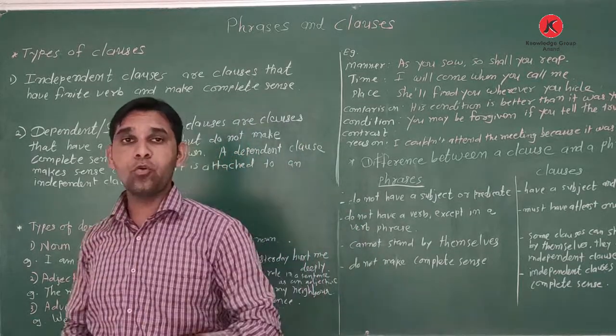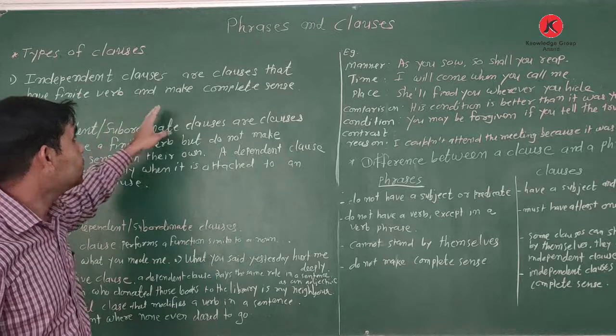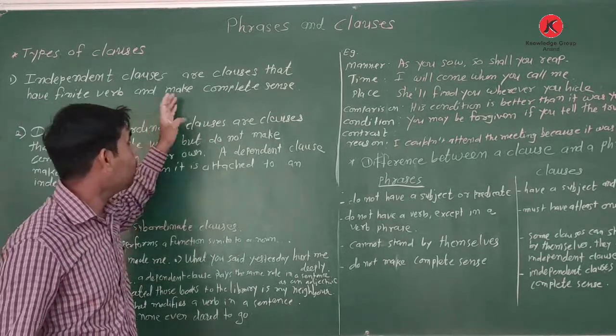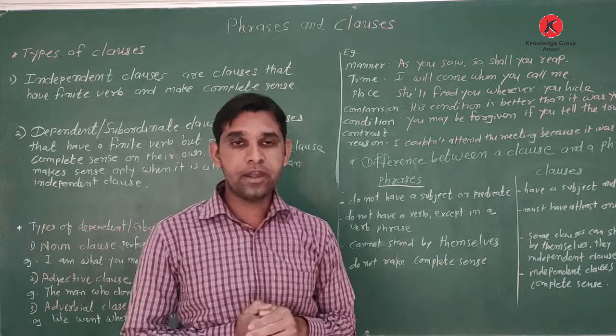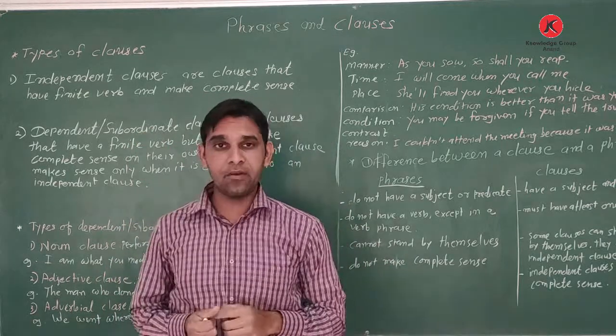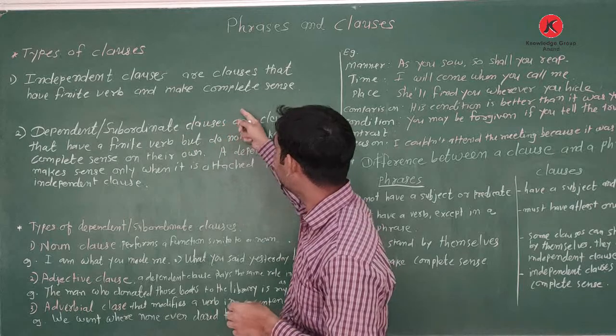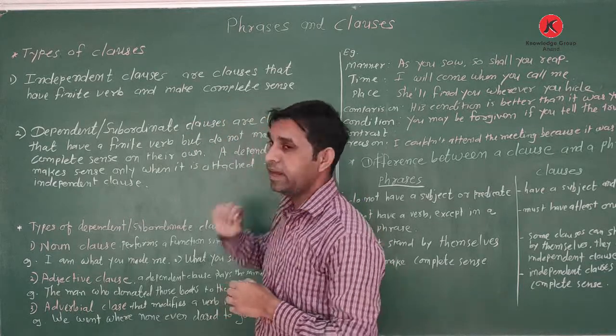Independent clauses are clauses that have a finite verb and make complete sense. Independent clauses have a finite verb in a sentence and show complete sense.